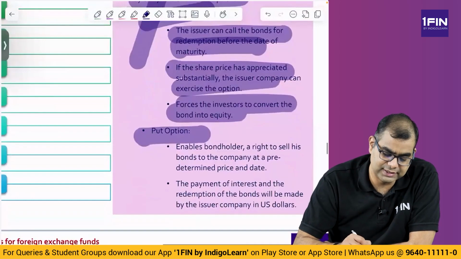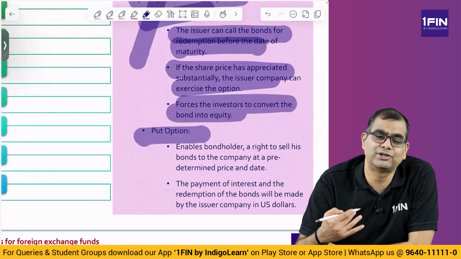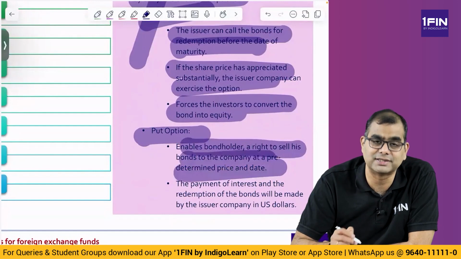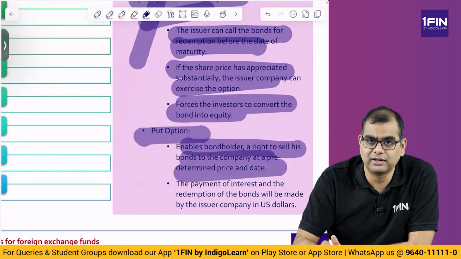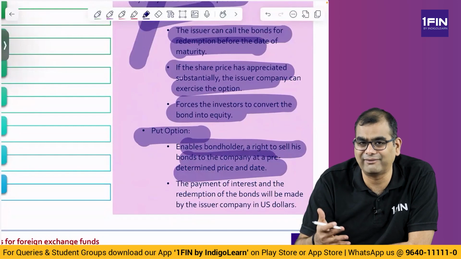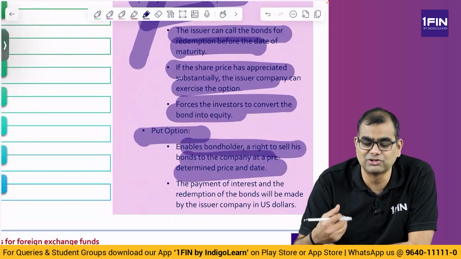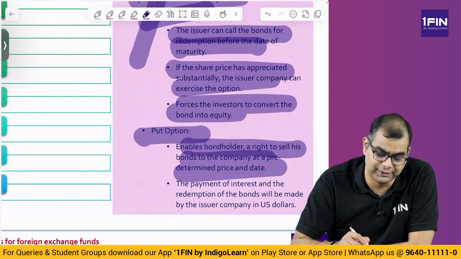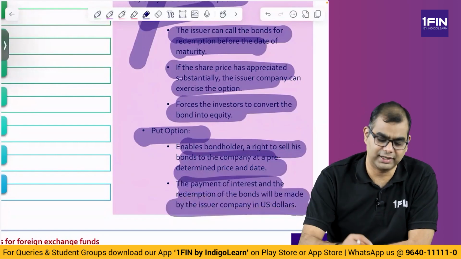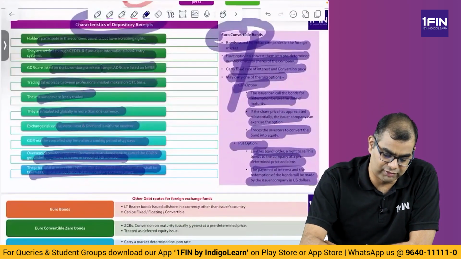Put option, that is, a bondholder has a right to ask the money back. So it enables the bondholder to sell his bond to the company at a predetermined price and date. So on a specific date, I have a right to sell my bonds to you. If the share price is going down and my conversion option is a waste of time, I will sell my bonds back to you, you give me my money. The payment of interest and redemption of bonds will be made by the issuer company in US dollars. So you'll have to repay the bond. This is a euro convertible bond.